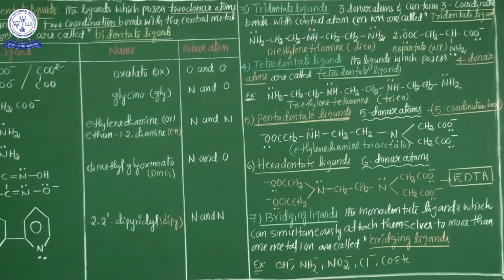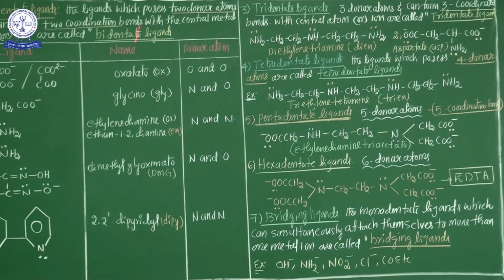Now tridentate, the same definition. What is the tridentate definition? The ligand which possesses three donor atoms and can form three coordination bonds with the central metal atom is called a tridentate ligand. Such ligands have three donor atoms, meaning three lone pairs of electrons are donated to the central metal atom, so three bonds are formed with the central metal atom.